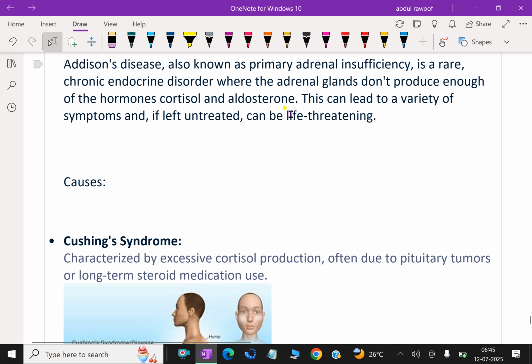Addison's disease, also known as primary adrenal insufficiency, is a rare chronic endocrine disorder where the adrenal glands don't produce enough of the hormones cortisol and aldosterone. This can lead to a variety of symptoms and, if left untreated, can be life-threatening.